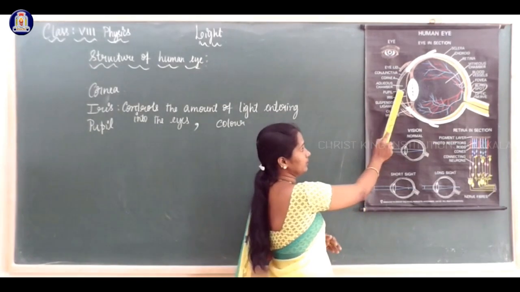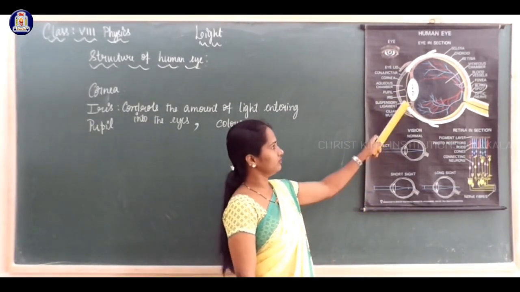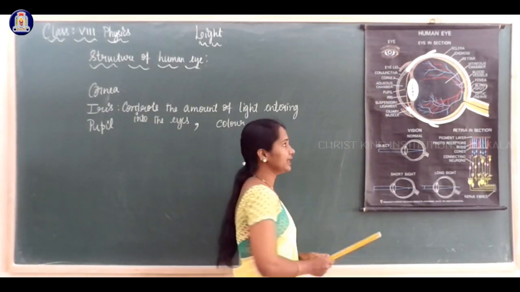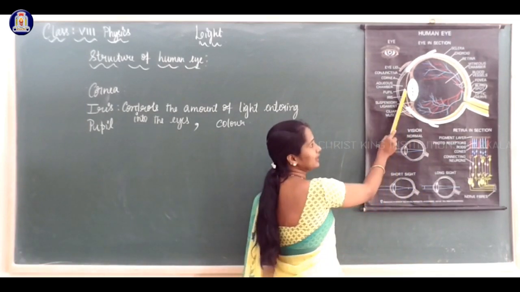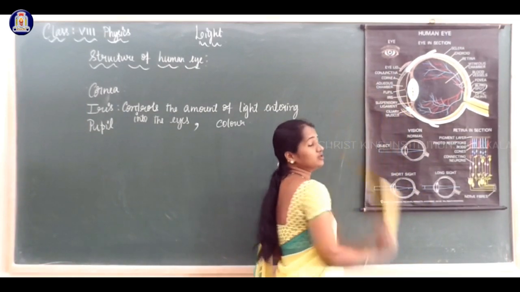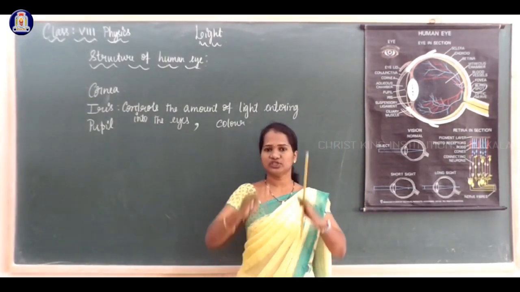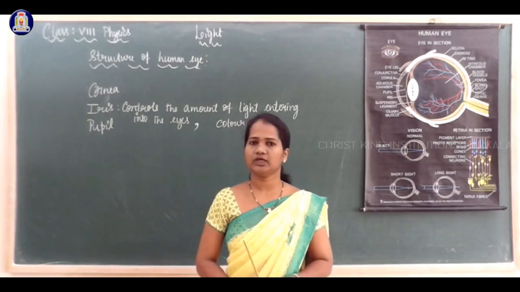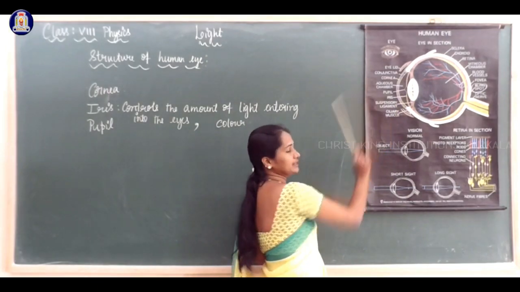Behind this pupil, we can see there is a lens. You can see a structure here. So which type of lens is this? This lens is thicker at the middle portion. This type of lens, which is bulged at the middle, we call a convex lens. So behind the pupil there is a convex lens.